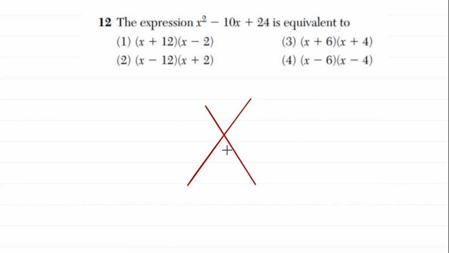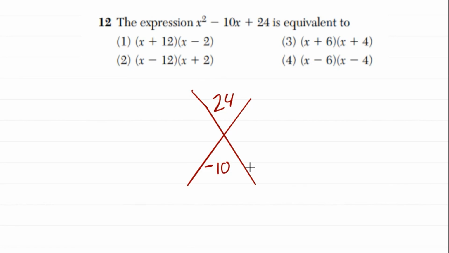We could do the box method, whatever you're comfortable with. It's purely up to you. They're all very similar as well. So really what I like to do is I'll put the product up here. So AC, A times C. So A is the coefficient on the squared term. That's just a 1. C is this value right here. 1 times 24. That's just 24. Our B value is -10.